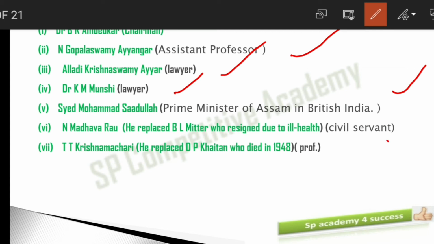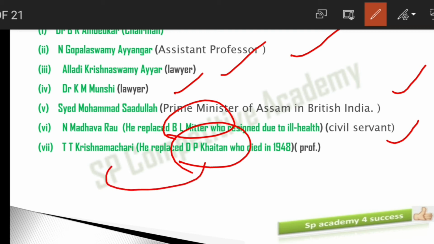And Madhav Rao ji was a civil servant. He replaced B.L. Mitra ji. B.L. Mitra ji was the original member of the drafting committee, but because of his ill health, he resigned. In place of B.L. Mitra, we got Madhav Rao ji, a civil servant at that time. Again, Krishnamacharya replaced D.P. Khaitan. D.P. Khaitan ji died in between in 1948. When he died, he was replaced by Krishnamacharya, who is a professor by profession.